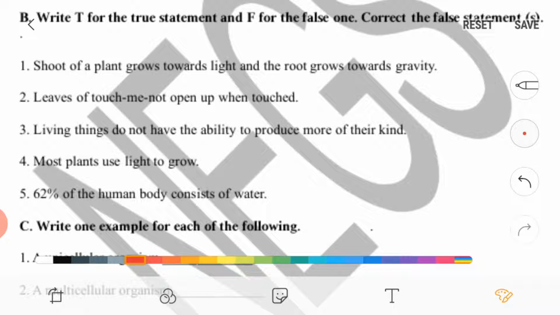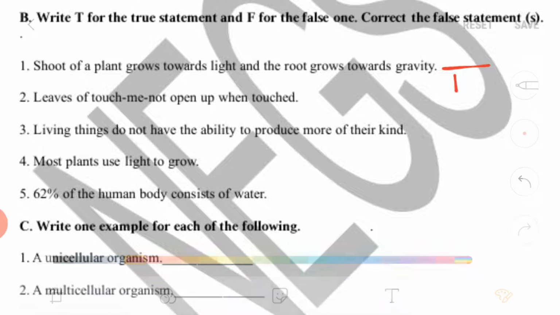Now true and false. If it is false, then correct it. First one, shoot of a plant grows towards light and root grows towards gravity, so it is true.